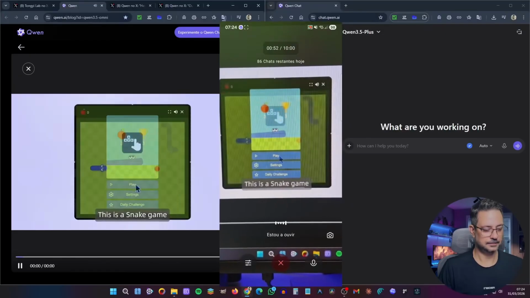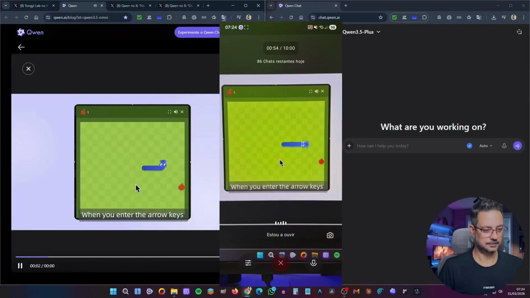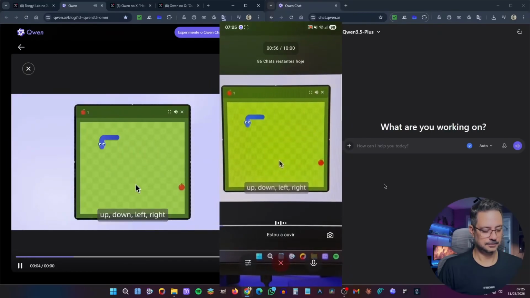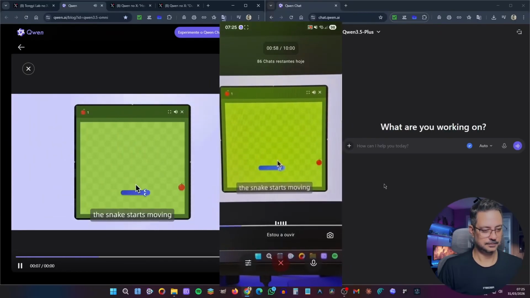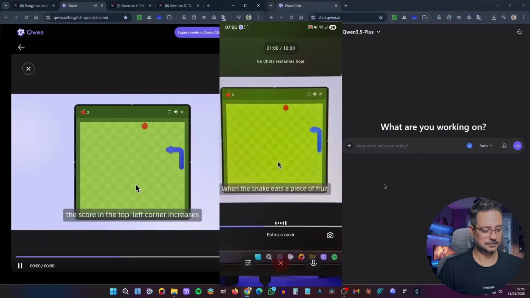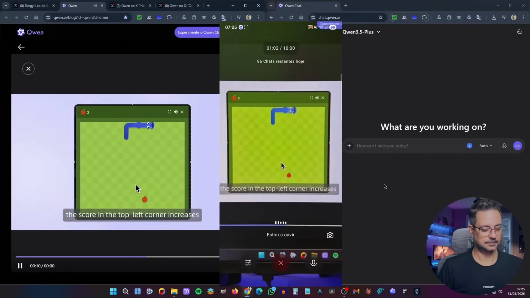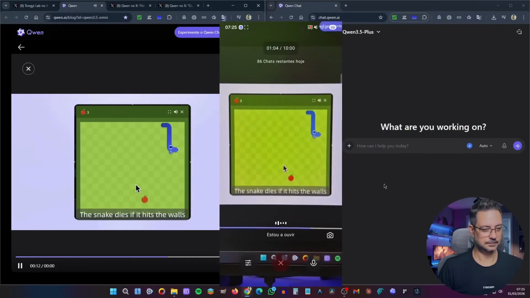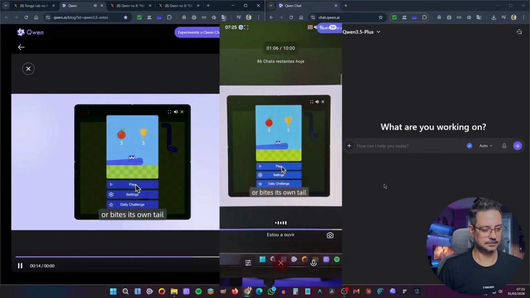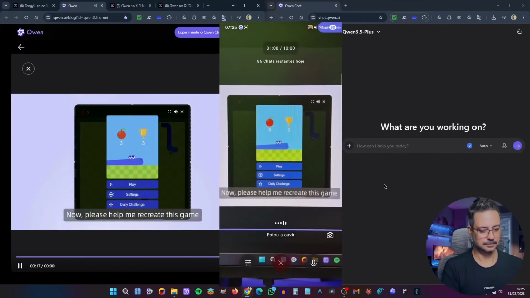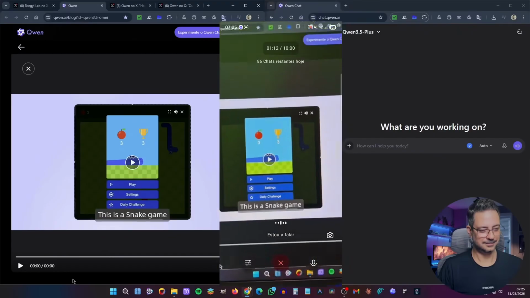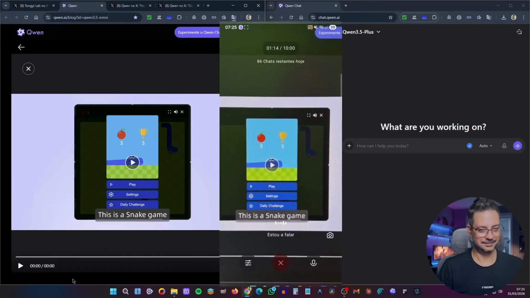This is a snake game. When you get in the game, the keys go up, down, left, and right. The snake starts moving when it eats a piece of fruit. The score on the right, its head grows, and the snake dies if it hits the walls or runs into its own body. Now, please help me recreate this game. Of course, I can definitely help you recreate this classic snake game.